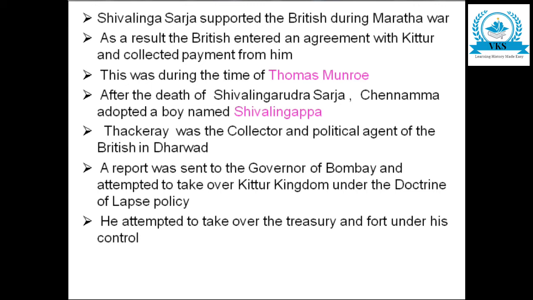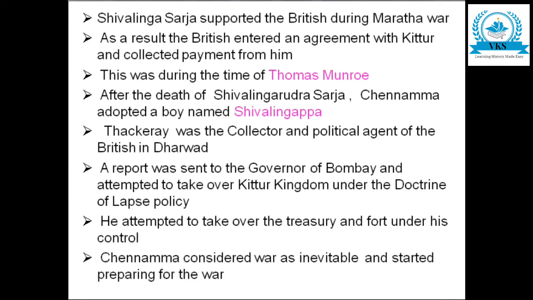A report was sent to the governor of Bombay, and they attempted to take over the Kittur kingdom under the doctrine of lapse policy. According to the doctrine of lapse, if a ruler dies without a natural heir, the kingdom will be taken over by the British. He attempted to take over the treasury and fort under his control, and Chennamma considered war inevitable and started preparing for it.